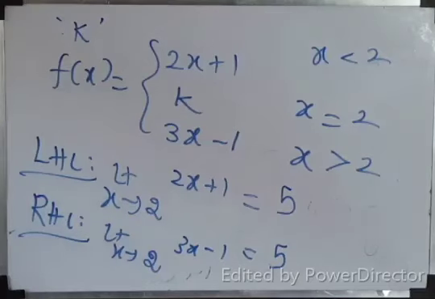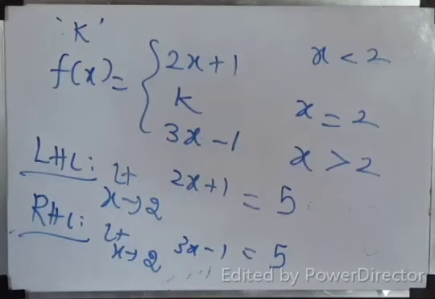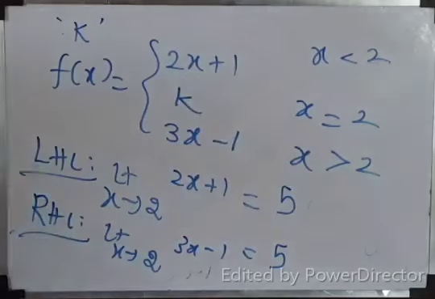Correct? LHL equal to RHL. Both are equal to 5. Someone is saying the answer. Yes, exactly right. You are right. Then at x equal to 2, f of 2 should be 5. Therefore k equal to 5. That's all, children. Excellent. You people are always excellent, children.